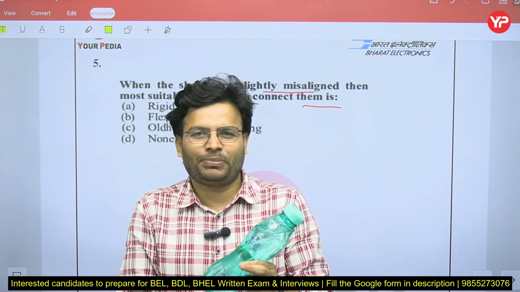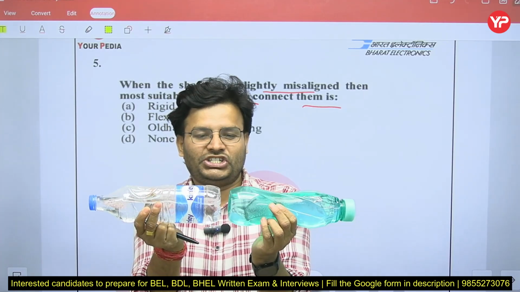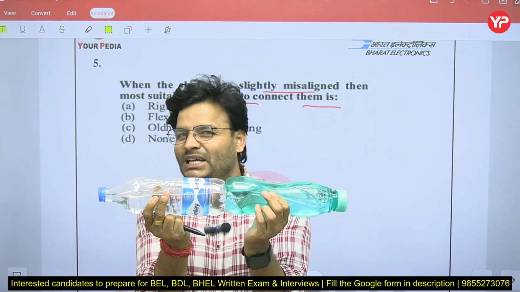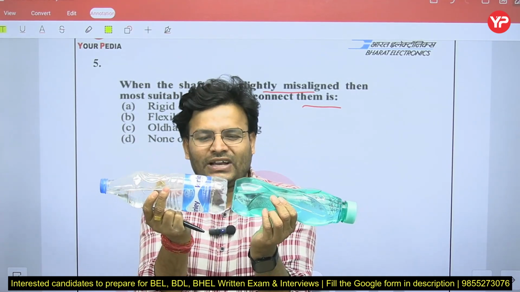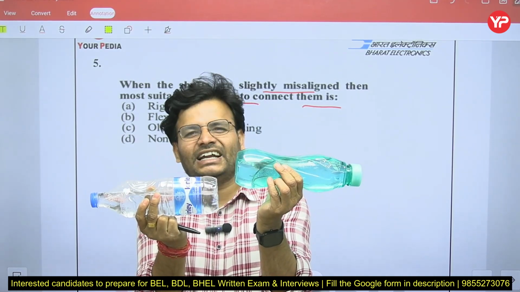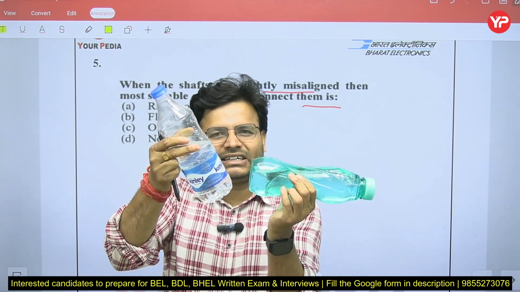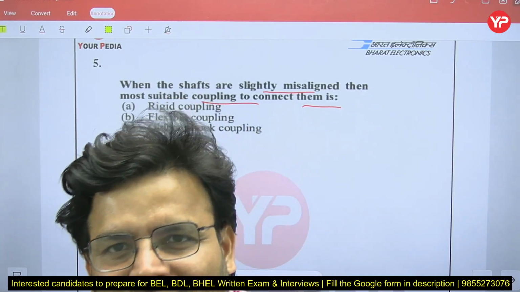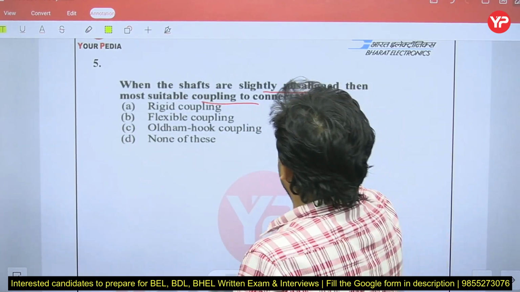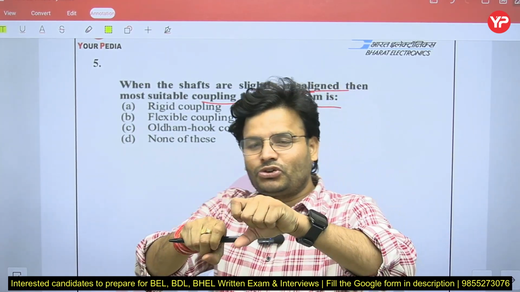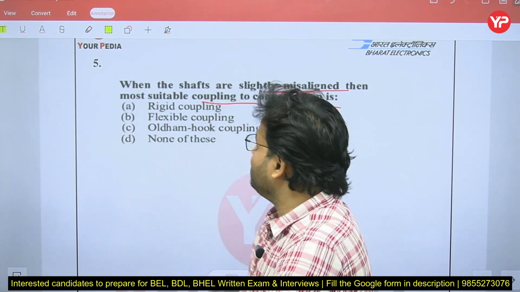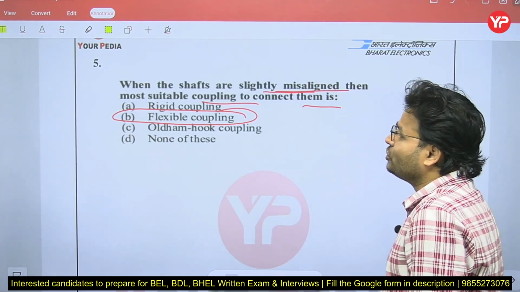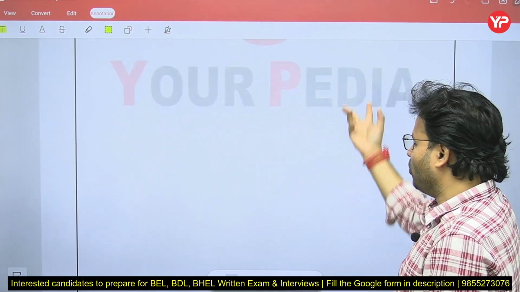If you talk about rigid coupling, my dear friends, when two shafts are coaxial, then you use the rigid coupling. The name itself indicates rigid. If you talk about flexible coupling, then the two shafts are either laterally displaced or at some angle like that. In such a case, you use the flexible coupling. The question very clearly mentions that the shafts are slightly misaligned, so you use flexible coupling. So the correct answer is B. Try to remember.